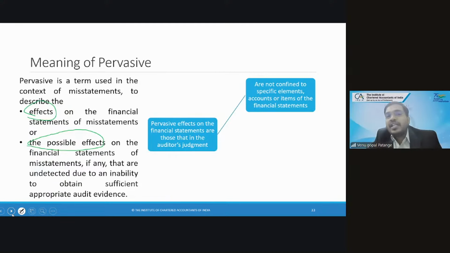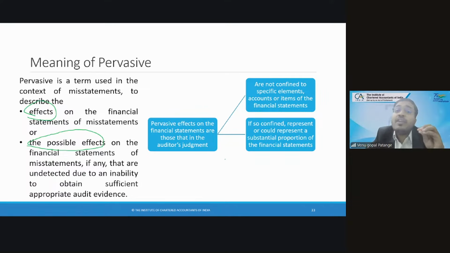If a misstatement has happened or a possible effect has happened, not for a single line item, not confined to one item, but multiple line items, then you say it is pervasive. Second, if so confined, they represent or could represent a substantial portion of the financial statements.